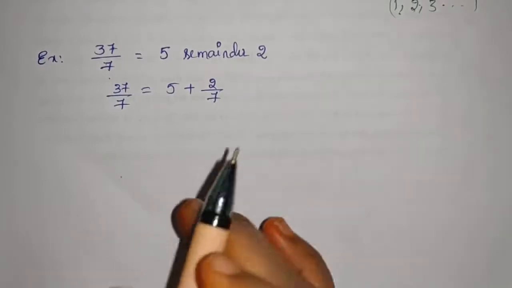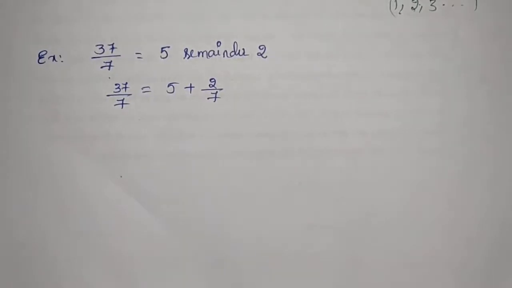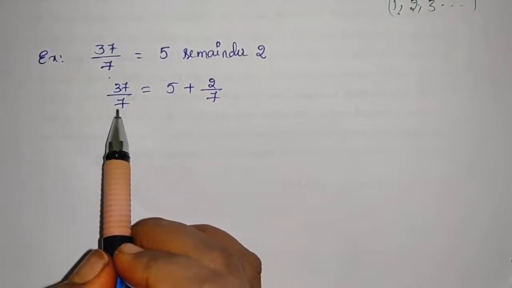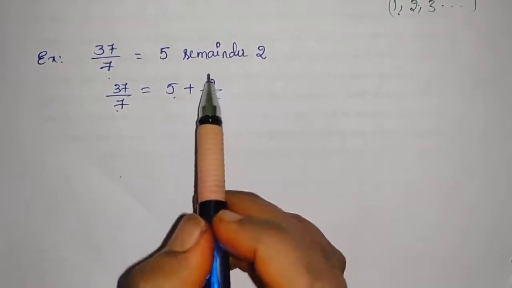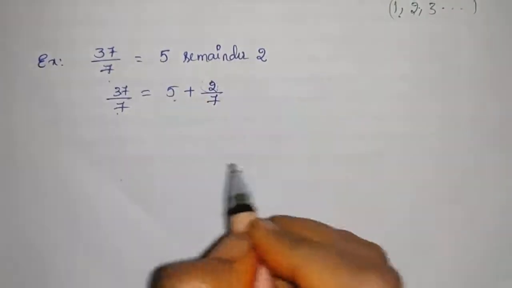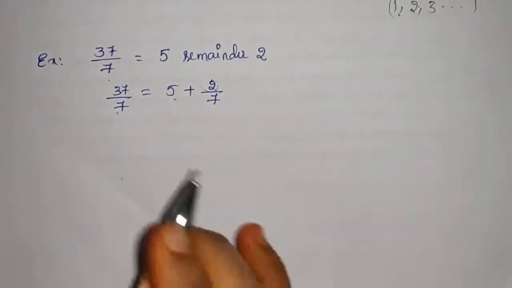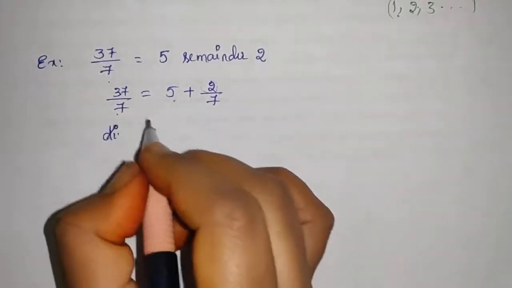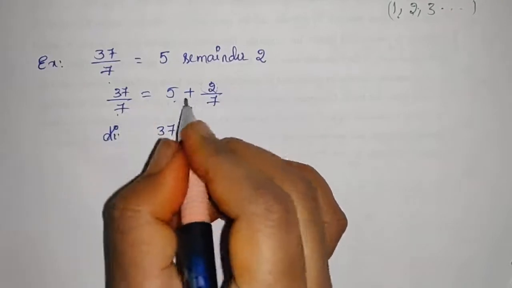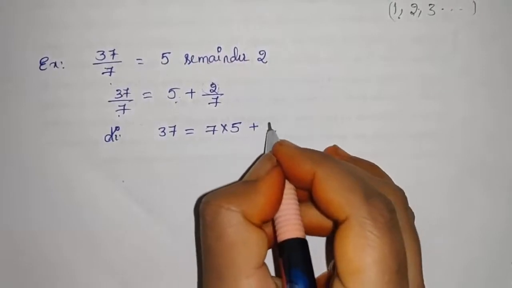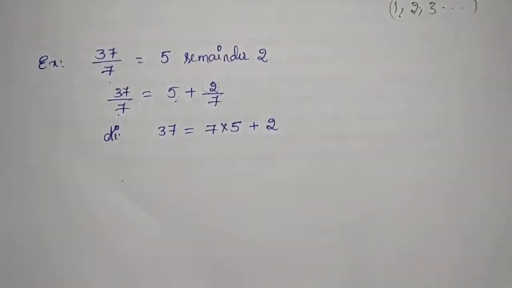In this context of division, 37 is called the dividend, 7 is the divisor, 5 is the quotient, and the remaining 2 is the remainder, right? So from the concept of divisor, dividend, quotient and remainder, we can write the dividend, 37, as 7 into 5 plus 2, when you take the divisor to the right side. Can we write like this? Yes. So from this, what can we conclude?